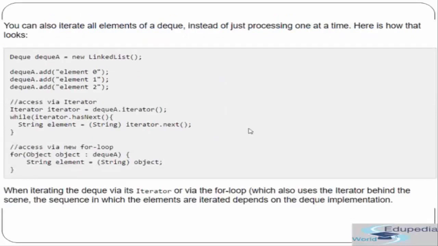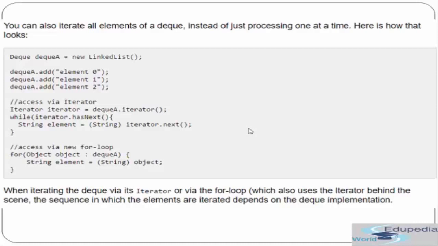You can also iterate all elements of the Deque instead of just processing one at a time. Here is how that looks. So you see we have a Deque which is equal to new LinkedList, and then we have q.add, and we are adding element 0, element 1 and element 2. So access via iterator. Iterator is equal to deque.iterator(). So it is giving us a new iterator, and then we are calling hasNext to check whether it has more elements. Then we call the next method to actually fetch the elements.